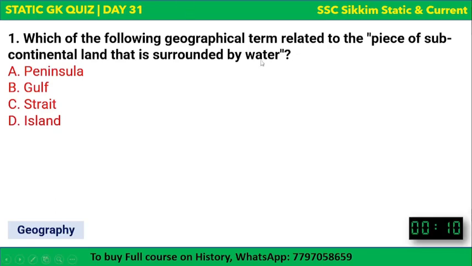So geography, first question: which of the following geographical terms is related to the piece of subcontinental land that is surrounded by water? The options are there and your time begins now. This one is easy. Is it peninsula? Is it gulf? Is it strait? Or is it island?